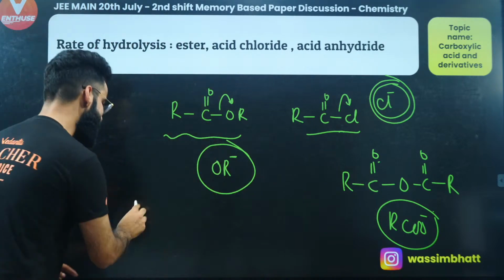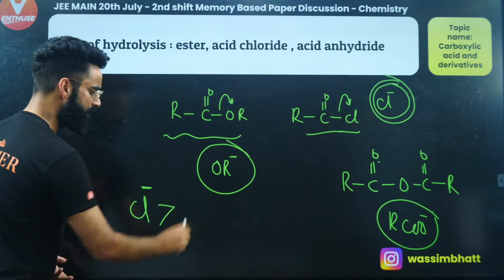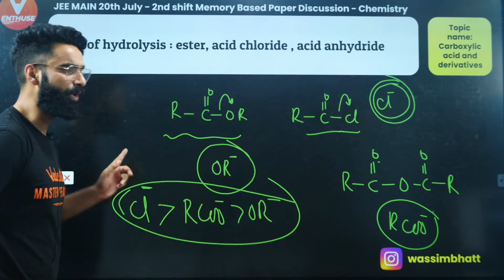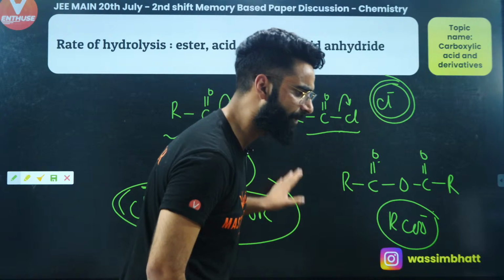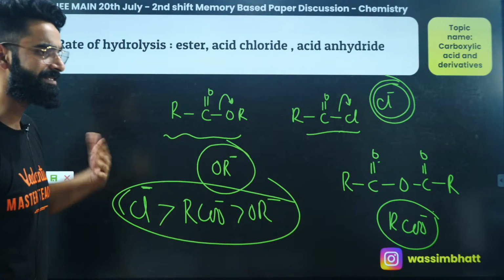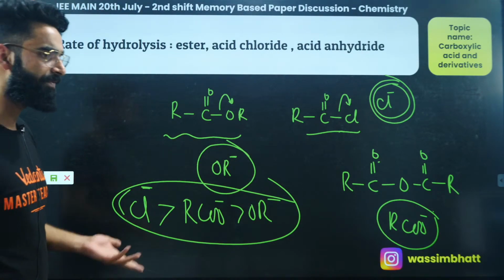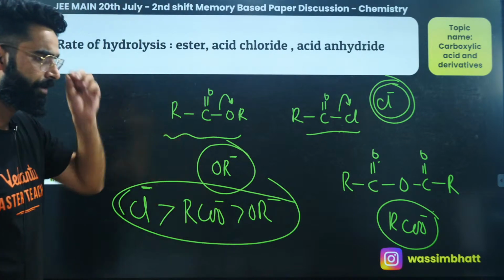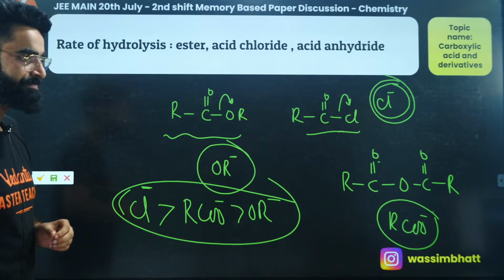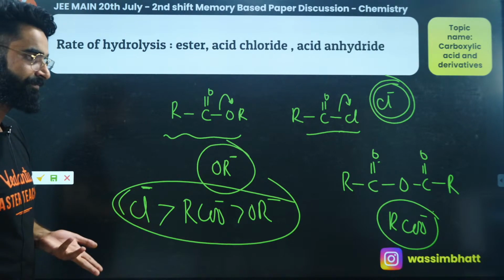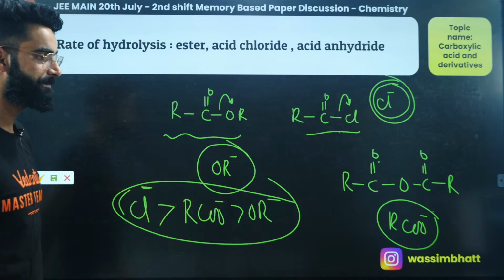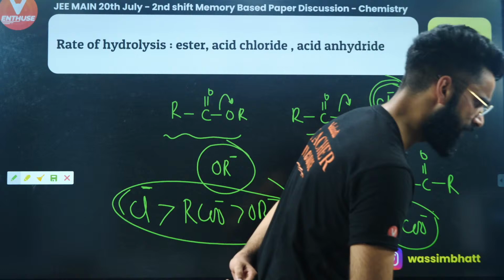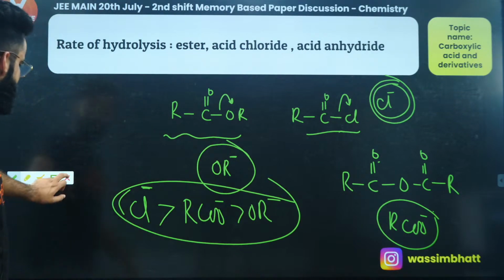If you remember, Cl negative has more leaving ability than RCO negative, and at the end your OR negative. This is the leaving ability order, and whatever the leaving ability order is, the same is going to be the rate of hydrolysis. So what is going to be the order over here? Very, very simple. Done. This is going to be the order. It's going to be 2, 3, 1, right? Exactly, 2, 3, 1 is going to be the order of the rate of hydrolysis. I'm sure it's clear to everyone.